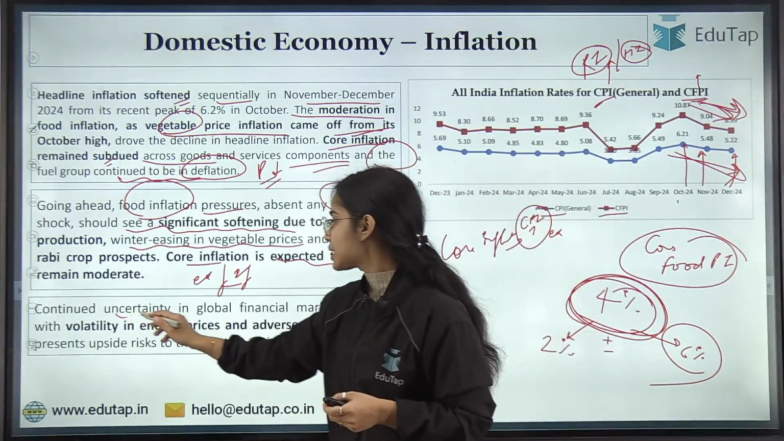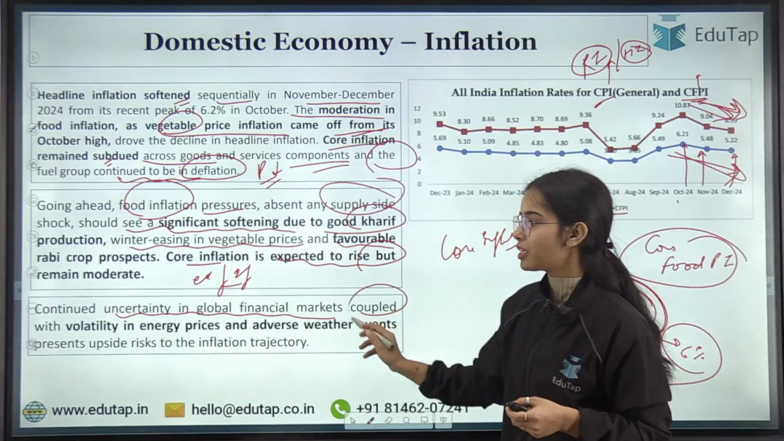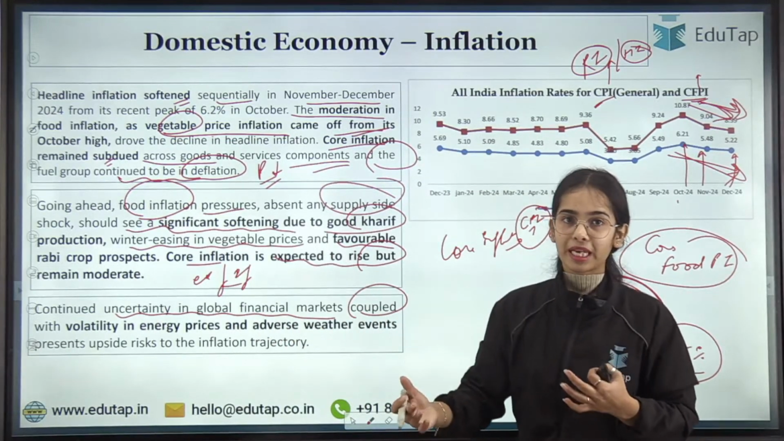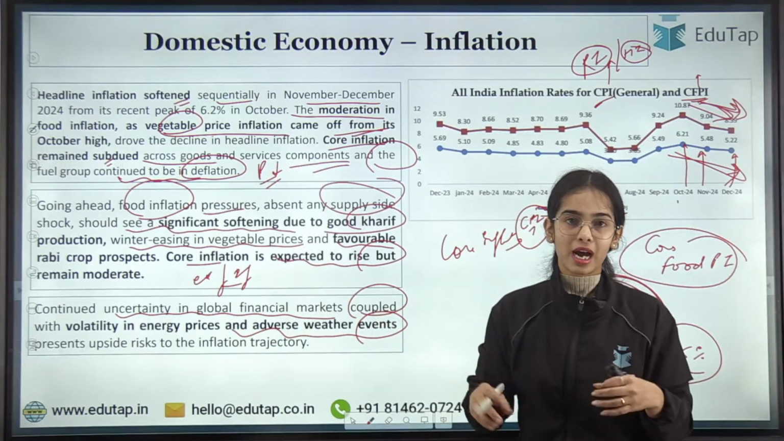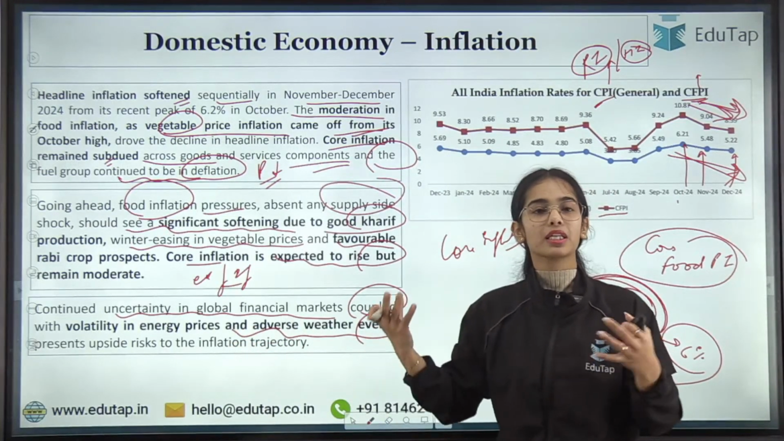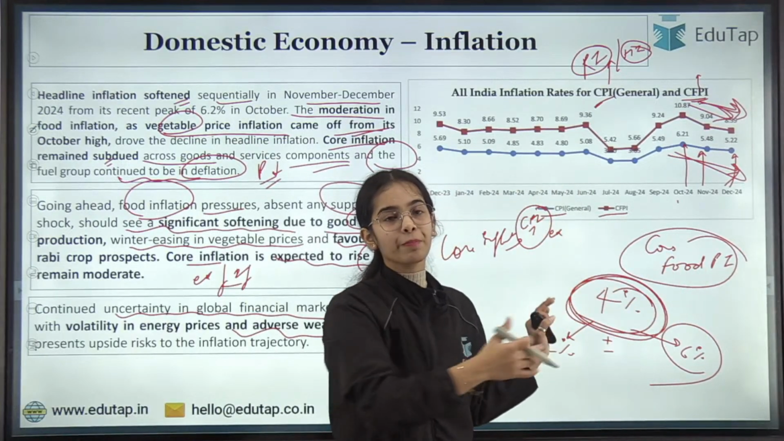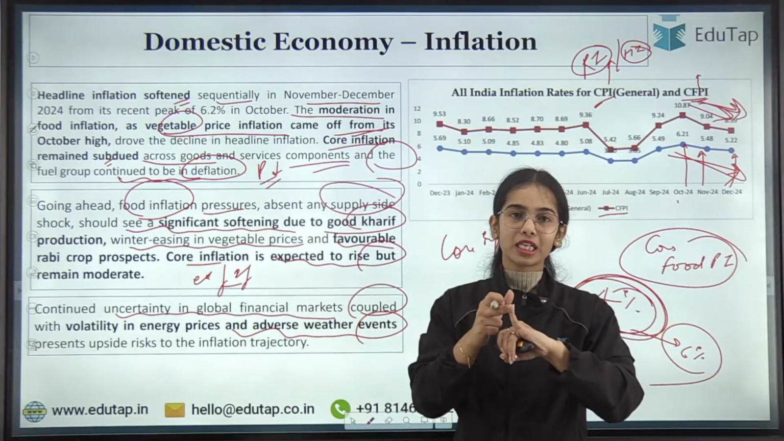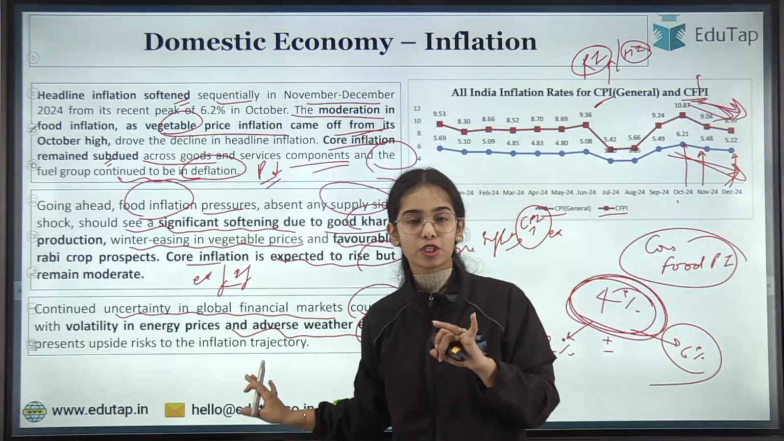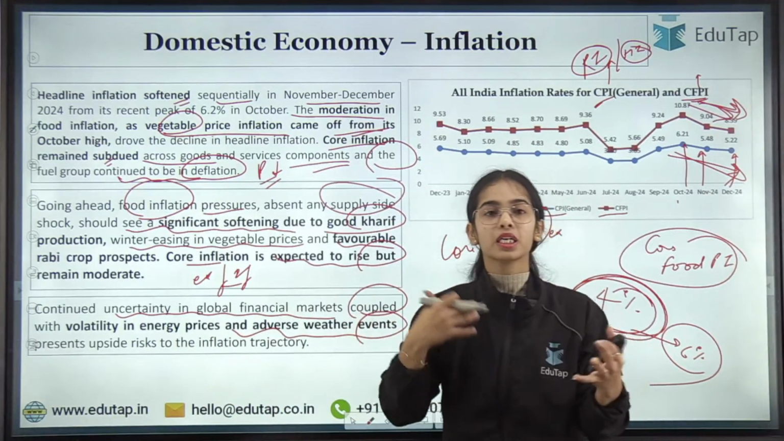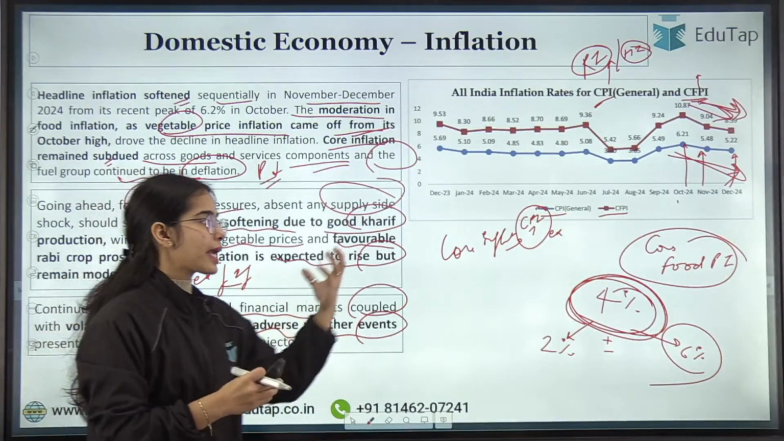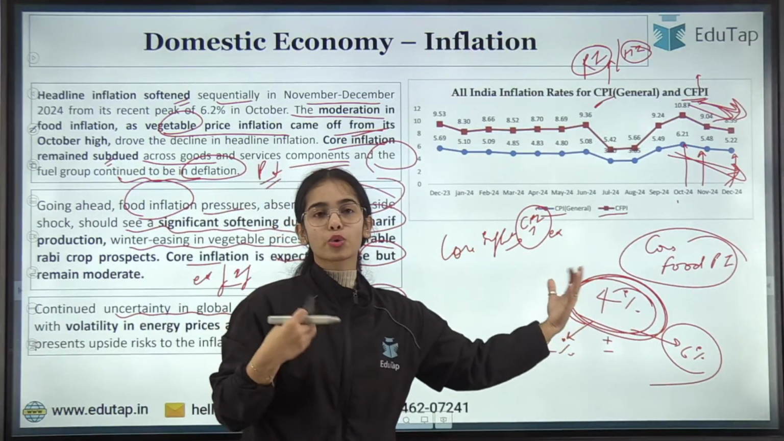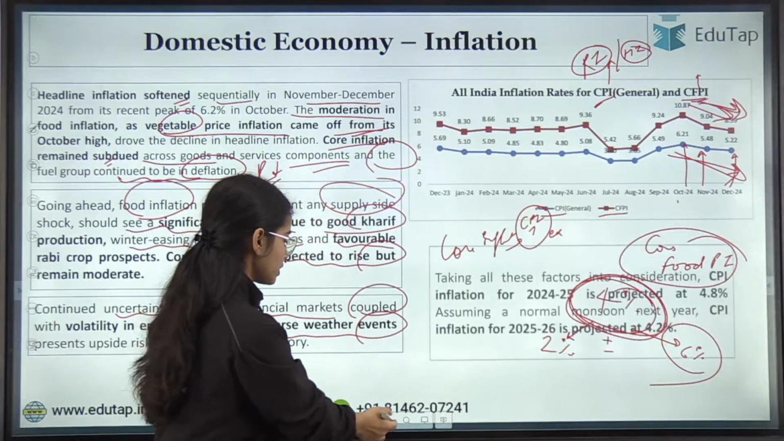Continued uncertainty in the global financial markets, coupled with volatility in energy and fuel prices and adverse weather events, are some risks to our prospects. So there are some risks: adverse weather events, volatility in energy prices, and global financial market changes. These risks can affect the inflation outlook in our country. Okay, so this is the idea.